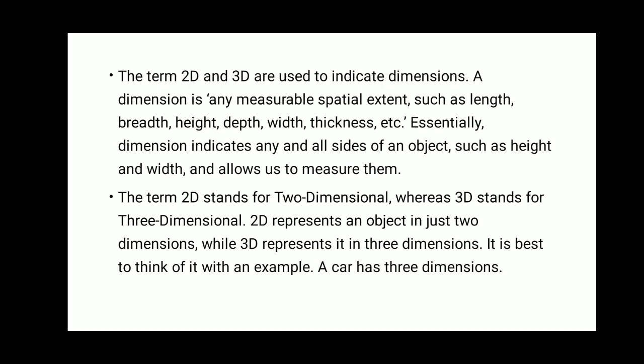When we talk about 3D objects, it can be breadth, then the depth, width, or the thickness. Now, the term 2D stands for two-dimensional, only two dimensions of my object, whereas 3D stands for three-dimensional, three dimensions of my object when it moves. 2D represents an object with just two dimensions, while 3D represents three dimensions.